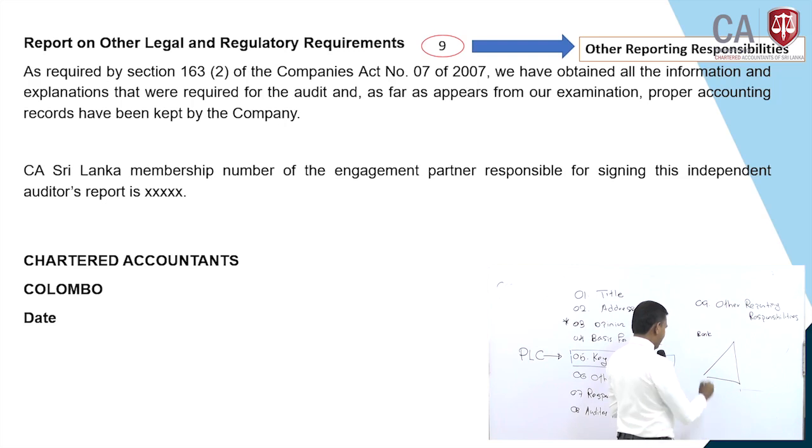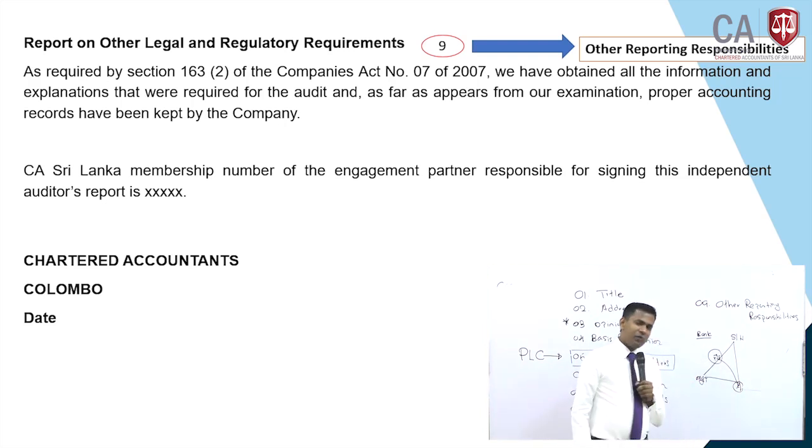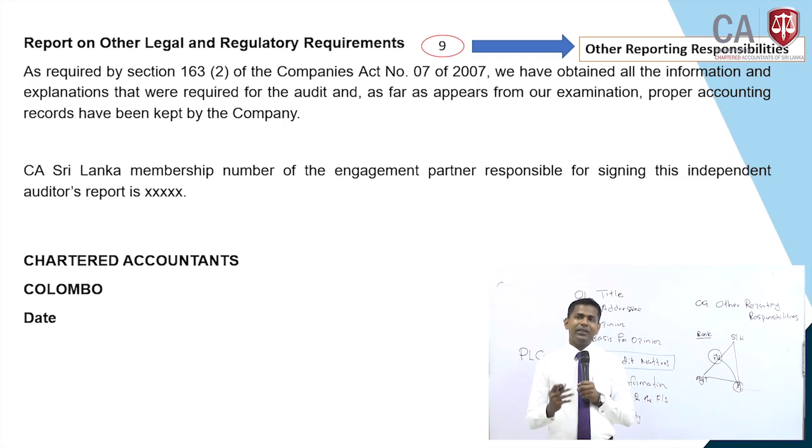We are auditing a bank. The management is there, let's say HNB, the shareholders are there, and the auditor is there. The auditor comes and checks the financial statements. The auditor's focus is mainly whether the financial statements comply with Sri Lanka Accounting Standards.